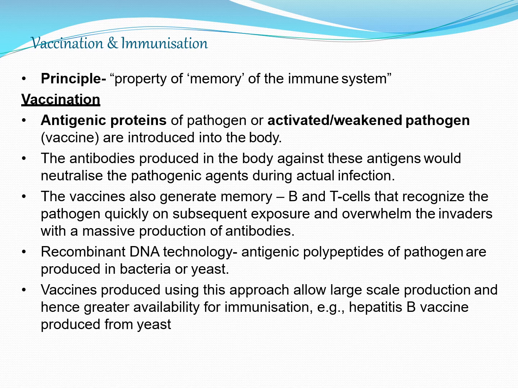Now there is another one, recombinant DNA technology, which you would have already learned in the previous chapters. With its help, large production of vaccines happens. That is immunization. Antigenic polypeptides of the pathogen are produced in bacteria or yeast using recombinant DNA technology, and the hepatitis B vaccine is produced from yeast.